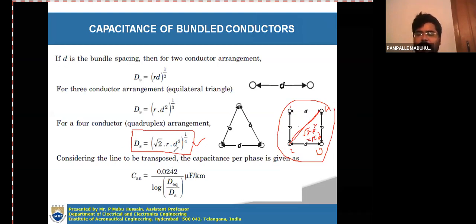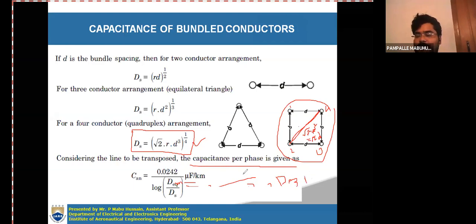After getting self distance, you can write the capacitance equation. Capacitance per phase will be given with the same expression we calculated previously, which is 0.0242 by log of D equivalent, or you can say dm, by ds. This dm is nothing but the cube root of D12, D23 and D31.